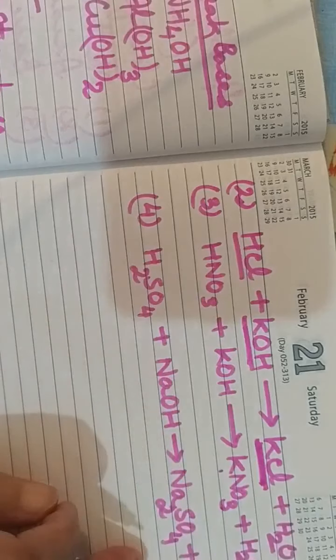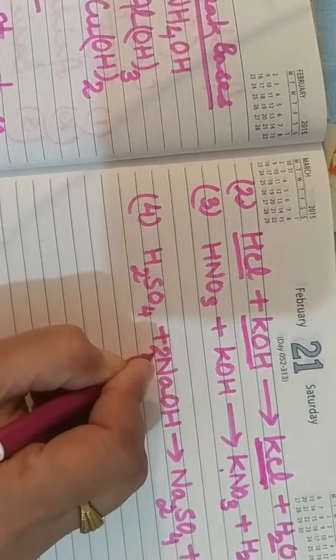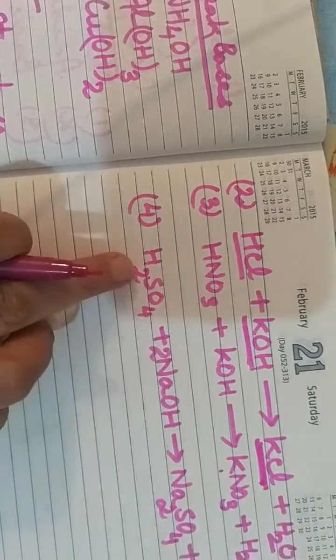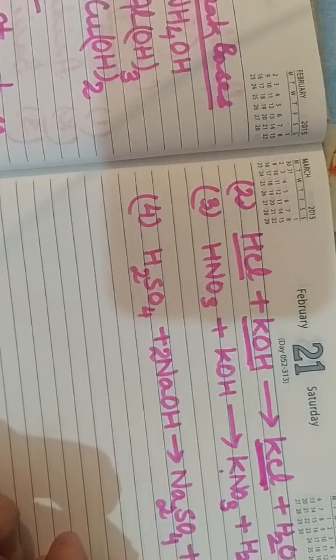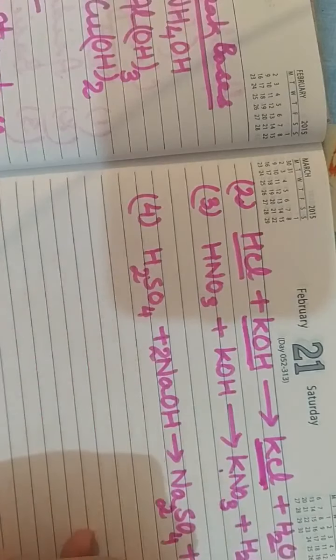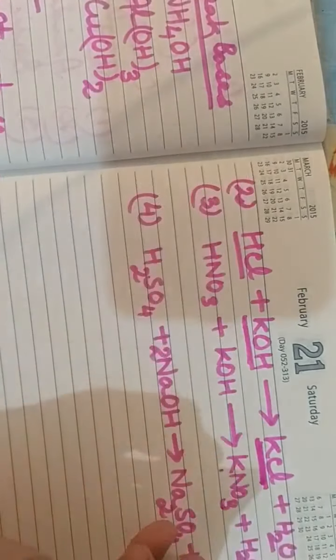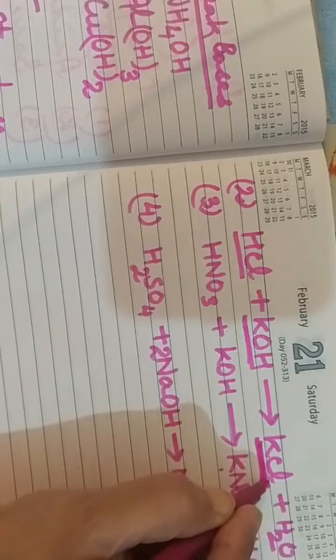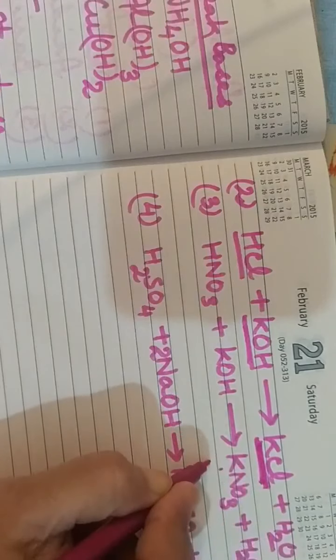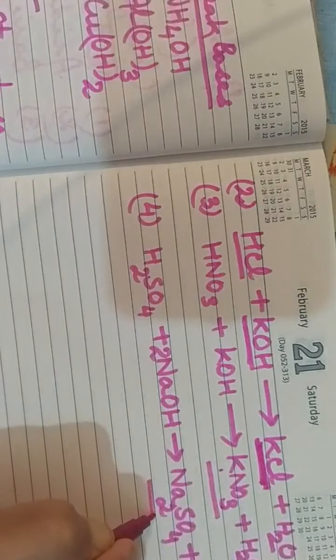We will make it balance. Now it is balanced. So these are the examples of neutral salt: potassium chloride, potassium nitrate, sodium sulfate.